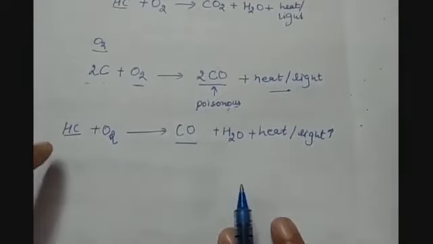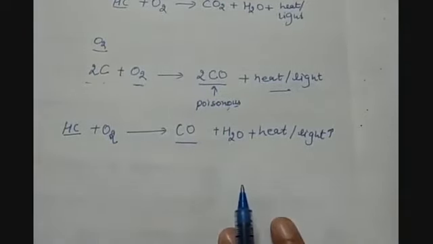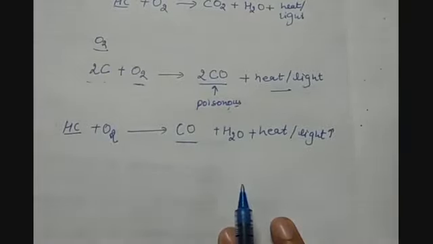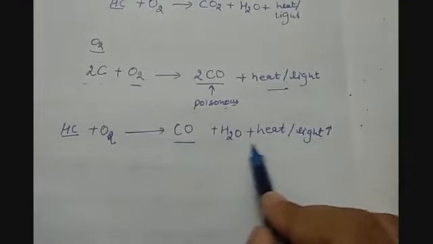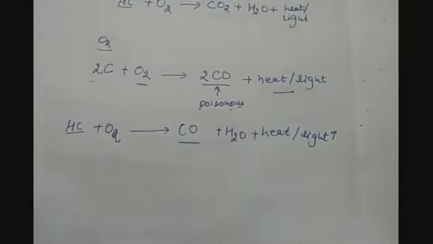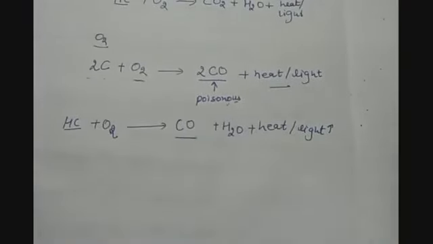Along with this poisonous gas, heat and light is also produced. Even with hydrocarbons, whether saturated or unsaturated, if the amount of oxygen is insufficient, carbon monoxide will be produced, along with water vapors, heat and light.